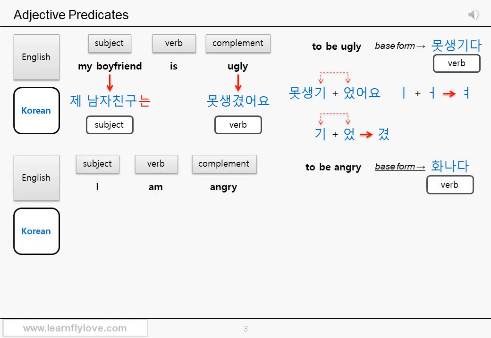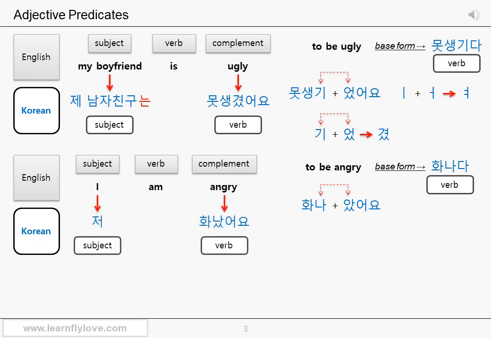The same thing. The word we use in Korean to mean to be angry is a verb, not an adjective. So being angry is an action in Korean. The base form is 화나다. The stem is 화나. In order to use it as an adjective or to express a certain state, you need to put it in the past tense form. The stem 화나 plus the ending 았어요. The last letter of the stem 나 doesn't have a final consonant, so it has to be combined with the sound of 았어요. 화났어요. 저 화났어요.